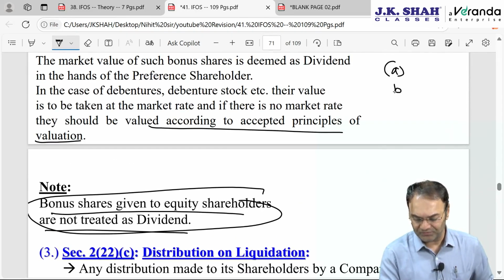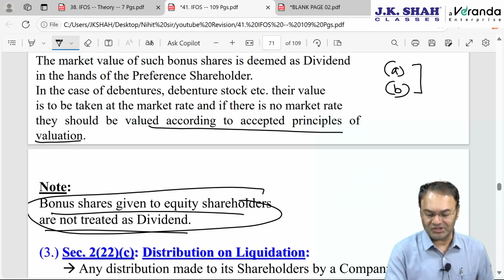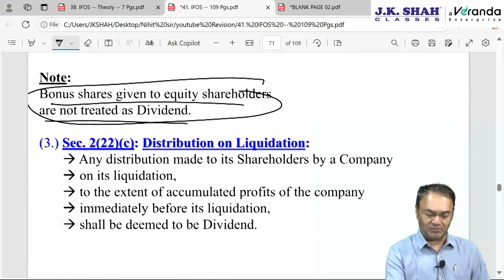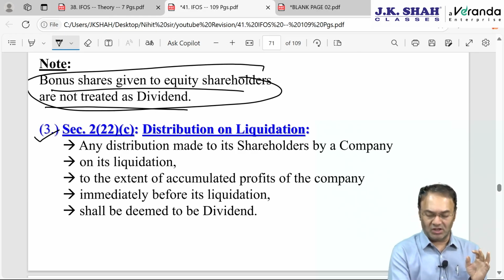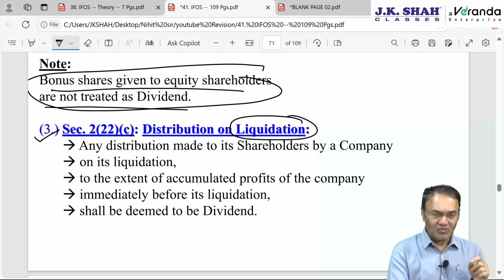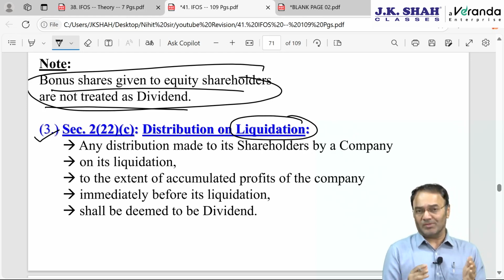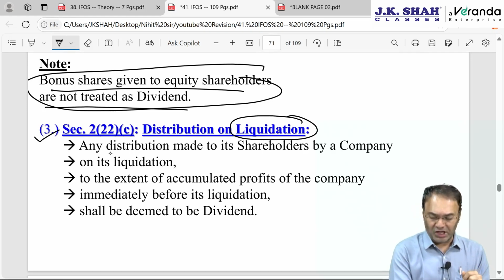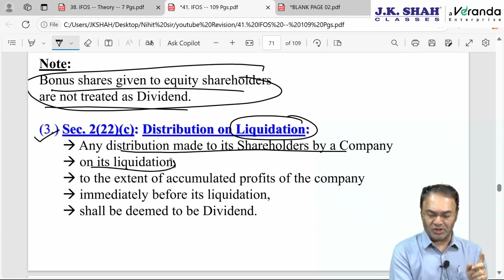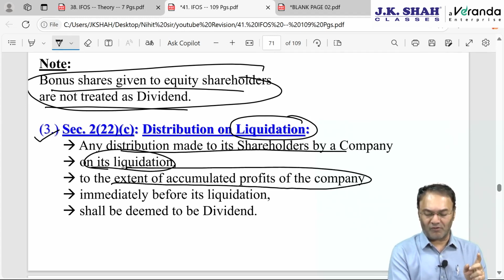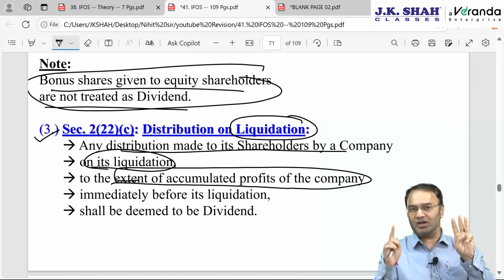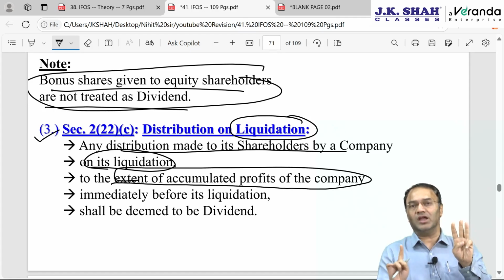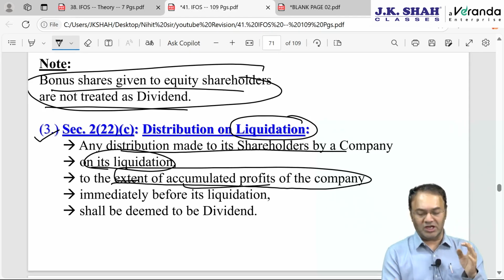So for A and B, whatever we have discussed, in both places it is to the extent of accumulated profits of the company. Same is the story under 22(c), distribution by company upon liquidation. All three, subclause A, B and C, are applicable to public company and private company both. Any distribution made by the company to the shareholder upon its liquidation is deemed dividend to the extent of accumulated profits of the company, not entirely.